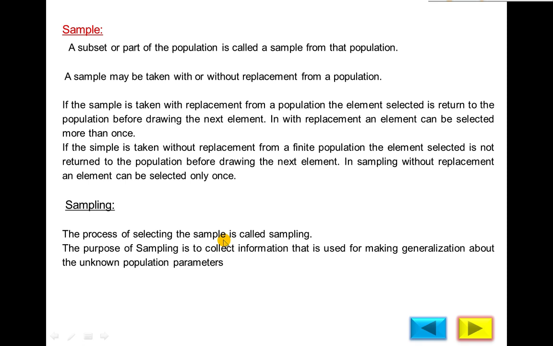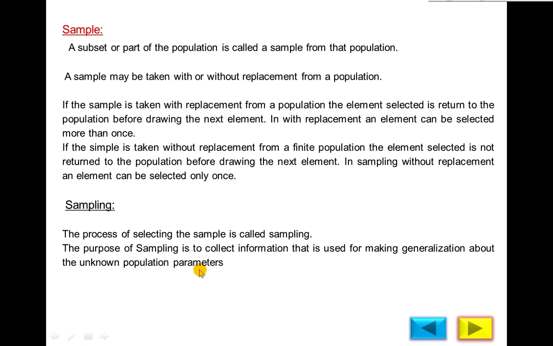A CR is a representative of the whole class. The purpose of sampling is to collect the information for making generalizations about the unknown parameter, the population value.